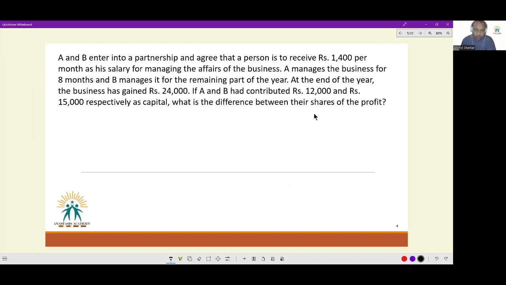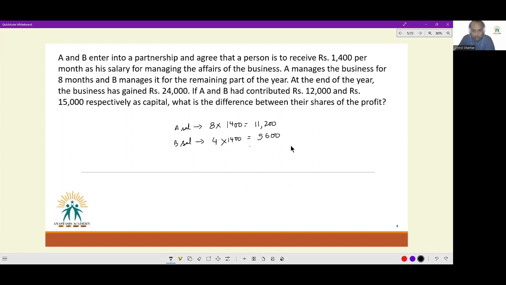Next question. A and B enter into a partnership and agree that a person is to receive rupees 1,400 per month as his salary for managing the affairs of the business. A manages the business for 8 months and B manages it for the remaining part of the year. So A's salary, right away I can figure out, is going to be 8 into 1,400, which is equal to 11,200. And B's salary is going to be, remainder of the year, 4 into 1,400 or 5,600.